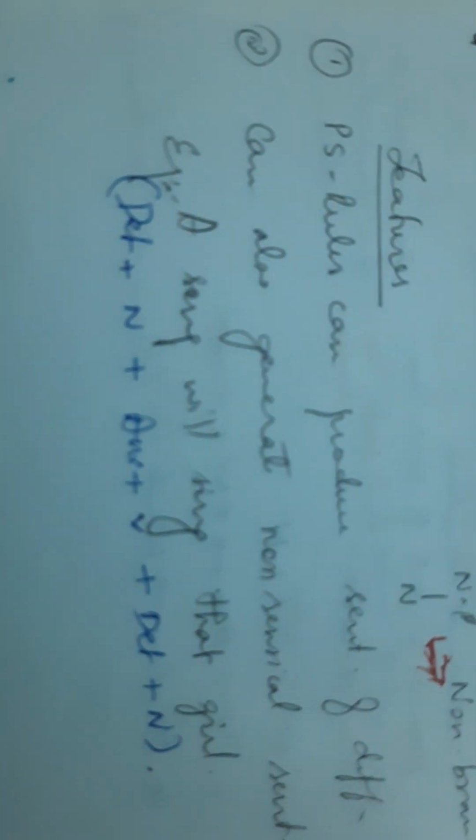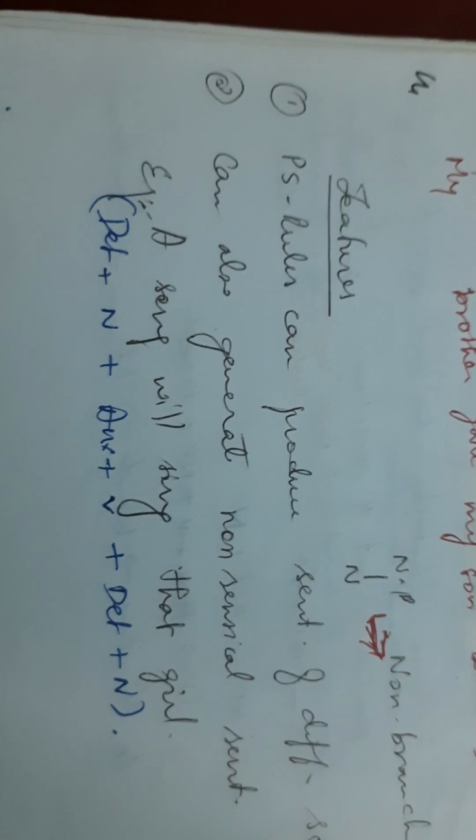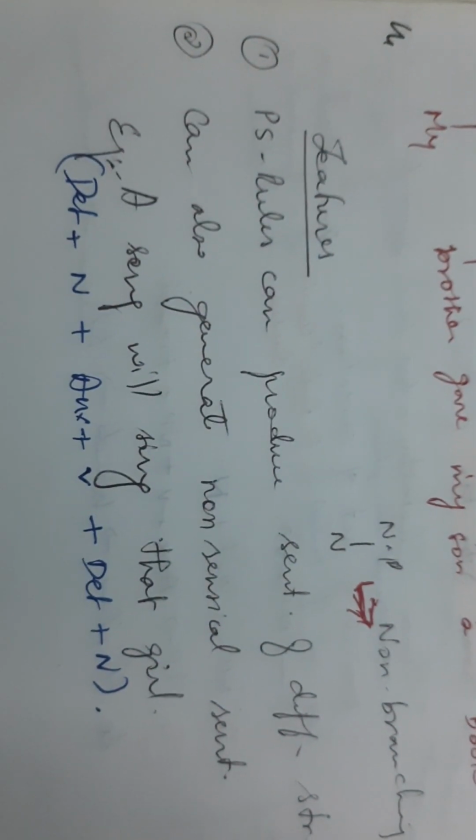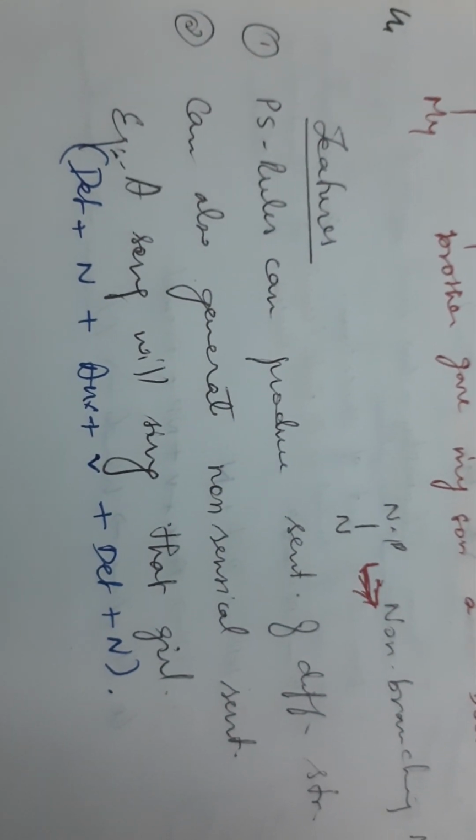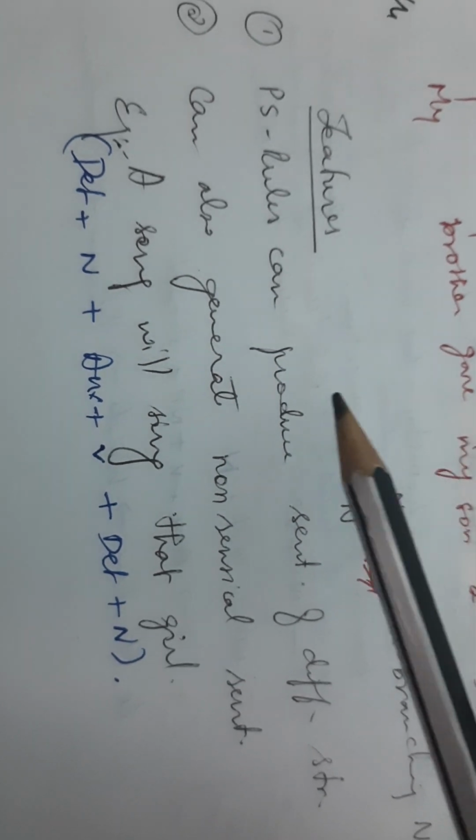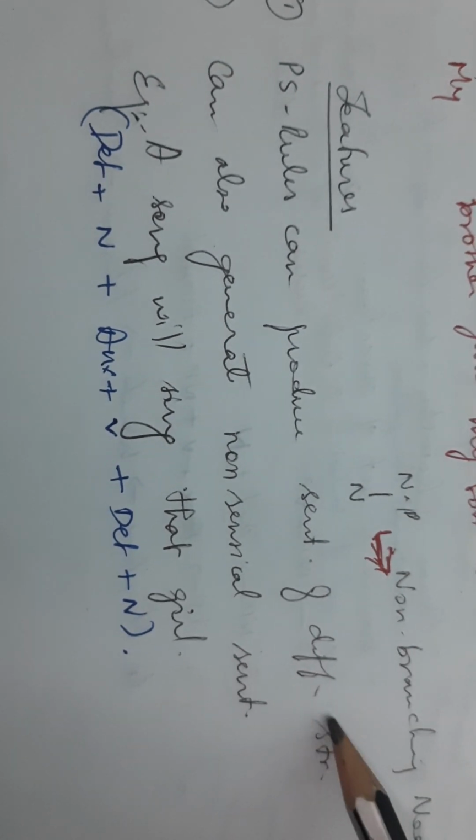When we are looking into the features of phrase structure grammar, two important features could be noted down. The first is that the PS rules can produce sentences of different strings.